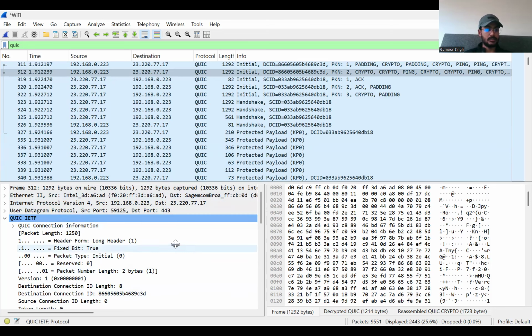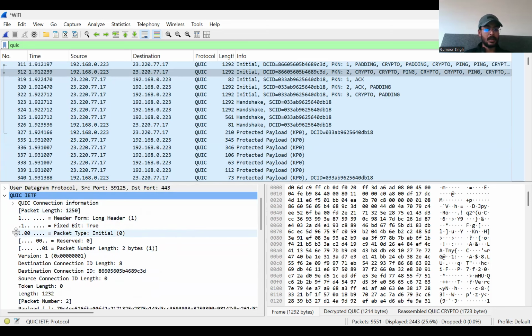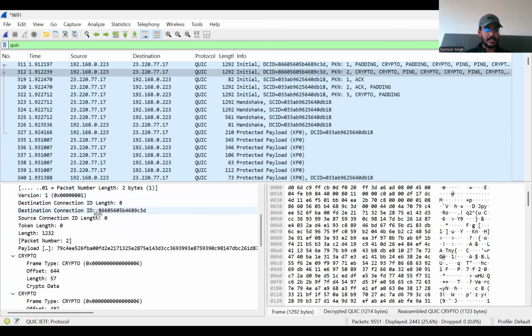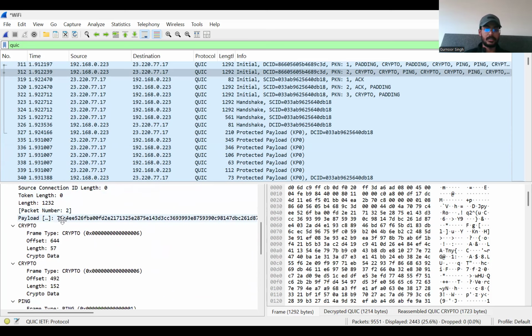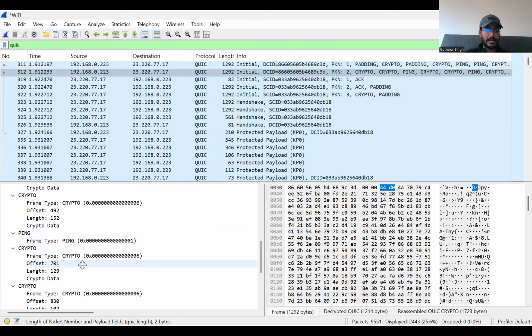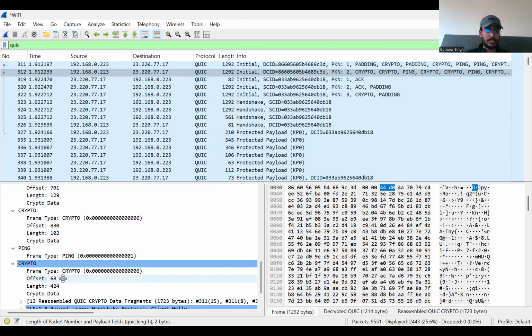Then we have the QUIC section here. And within this section, we can observe that we have packet length, header, destination connection ID length, source connection ID length, then the payload, which is often an important thing. And over here, it's encrypted from the start. We can see there's a crypto frame here. So this whole thing is already encrypted and secured, so no one can see it essentially. And the frame type is ping for authentication.